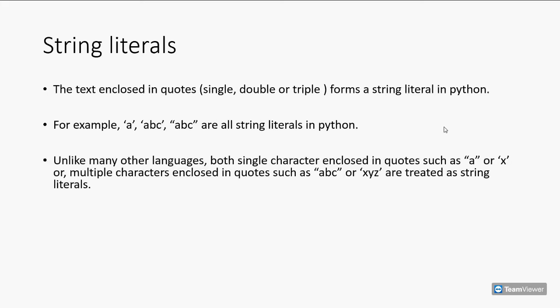Unlike many other languages, both a single character enclosed in quotes such as "A" or 'X', or multiple characters enclosed in quotes such as "ABC" or 'XYZ', are treated as string literals. Following are some valid string literals in Python.